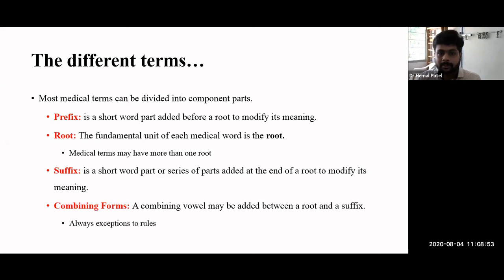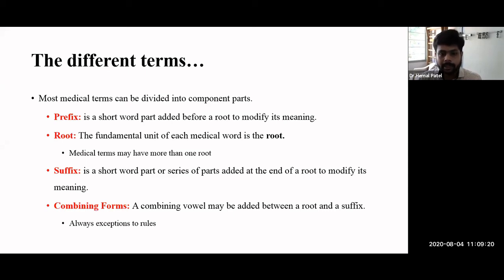Prefix means any word part which we have to add before the root word, that we call a prefix. A root is a fundamental unit of the whole word, and suffix means any word part that is at the end of the root word or the prefix, that is considered as a suffix. And if you want to join a prefix or the word root, or the suffix and the word root, we have to use the combining form.